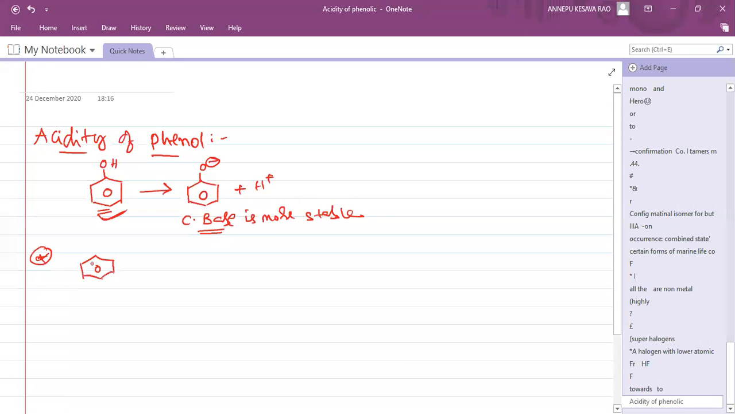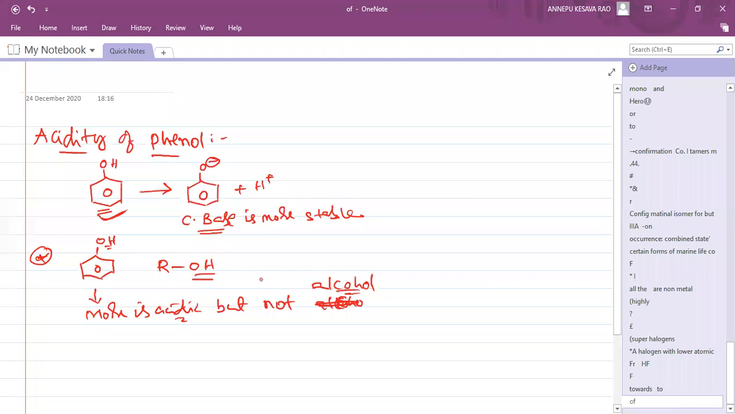One point to reveal to you: alcohols and phenols both have OH. But phenol is more acidic, not alcohol. So alcohol is less acidic and phenol is more acidic. What is the reason for this?